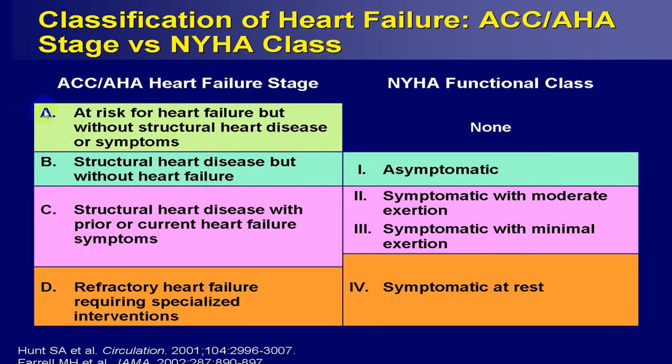Before that, there is one stage we call stage A, where the person is at risk of heart failure, but without structural heart disease or symptoms. Meaning, say a hypertensive person, diabetic person, person with hyperlipidemia, obesity, metabolic syndrome, all this group of people are in group A. So if you pick them up in group A, you prevent them from going into stage B, and according to NYHA classification, grade 1. If you prevent that, you will prevent heart failure. So this is very, very important.